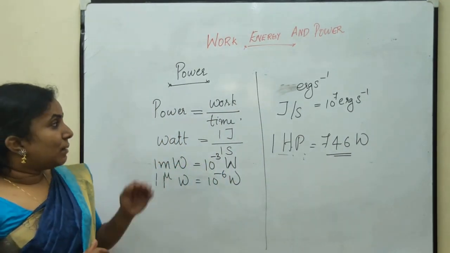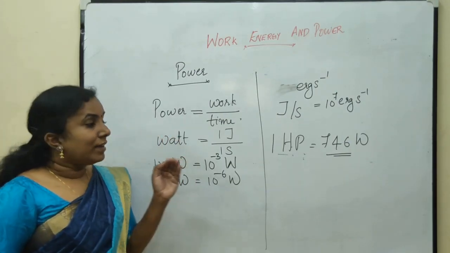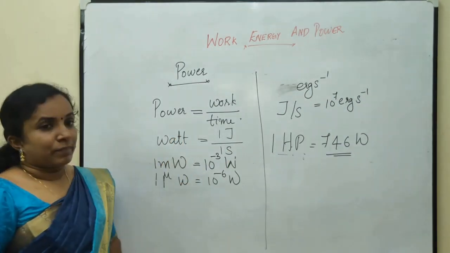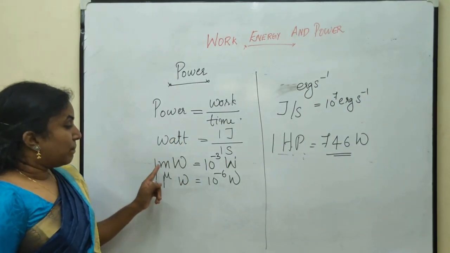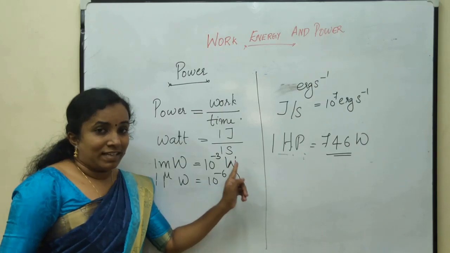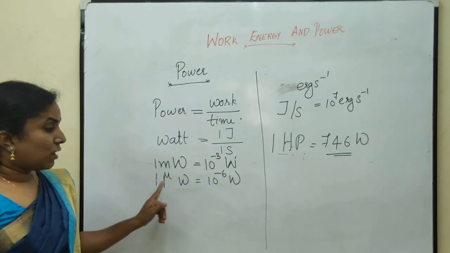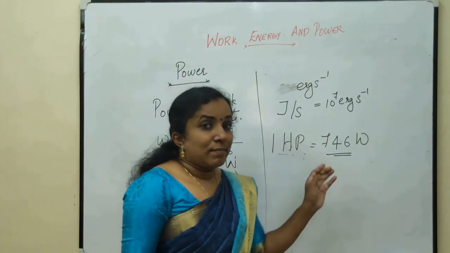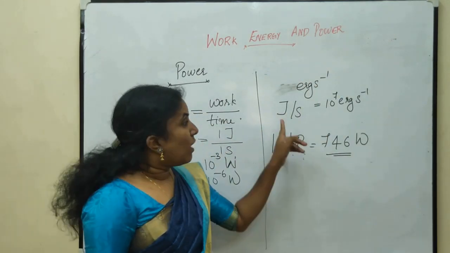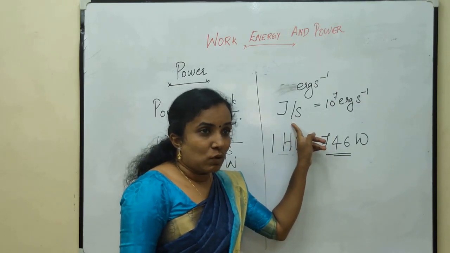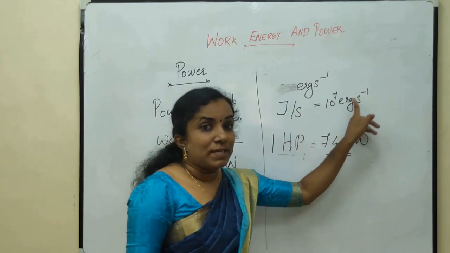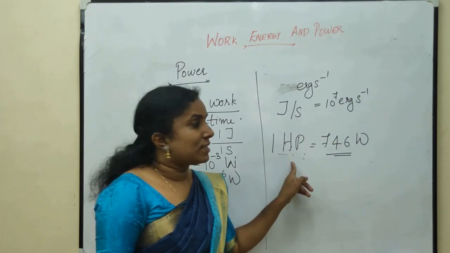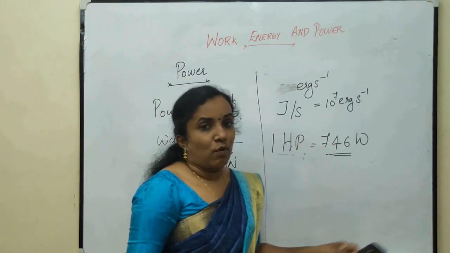Once again, the important units of power are joule per second, which is termed as watts. Then the smaller units are milliwatts, which is 10 raised to minus 3 watt. Microwatt, which is 10 raised to minus 6 watts. In CGS system, it is erg per second. 1 joule per second or 1 watt is equal to 10 raised to 7 erg per second, and 1 horsepower or HP is equal to 746 watts.